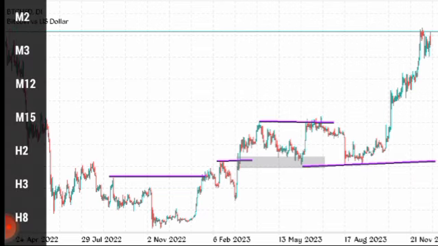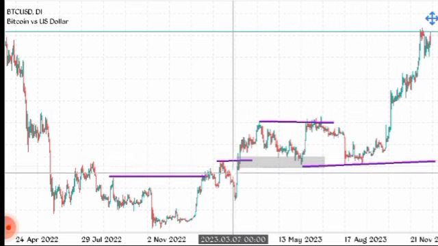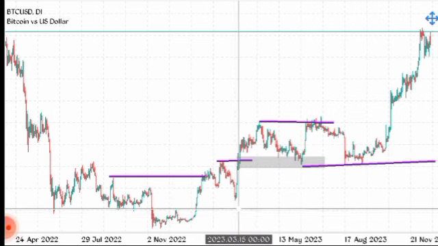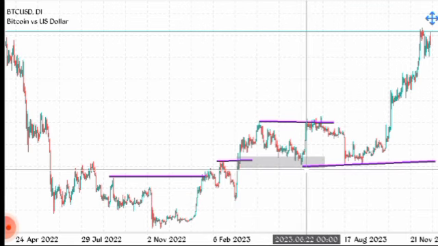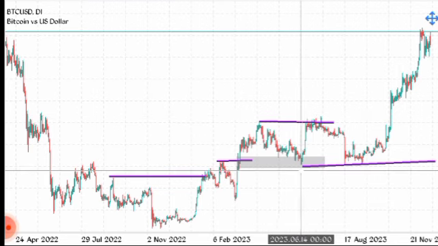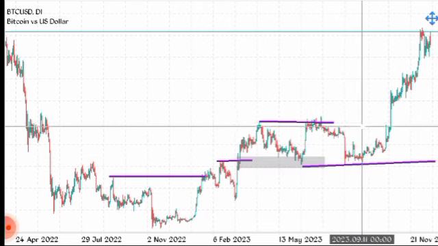So are you seeing it now? First, a change of character. Next, a break of structure to the upside. Market was giving us lower lows and lower highs, but now the trend has changed. You've got higher low, higher high, higher low, another higher high. Now, what do we expect? This is a strong low. Don't expect it to go. Market pulls back to the range again, enters this other block here and breaks it again.